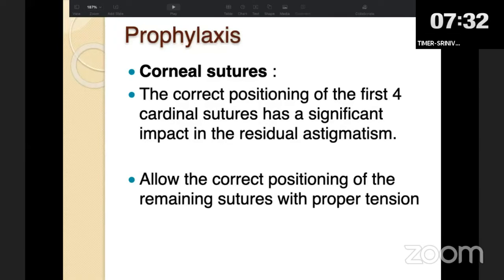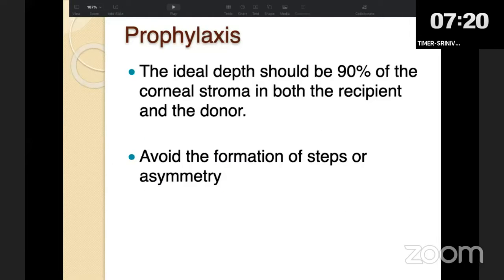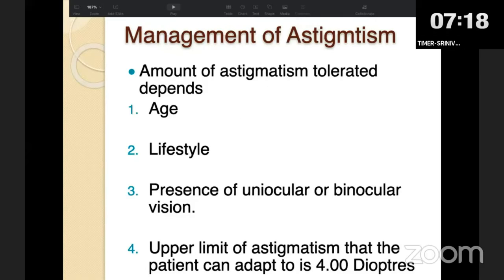Another factor where the surgeon has control is corneal sutures. The correct position of these 4 cardinal sutures is of utmost importance because this actually determines the overall symmetry of tissue distribution in the patient. The amount of astigmatism tolerated depends upon the age, lifestyle, and presence of binocular vision in the patient. Usually, patients tolerate up to 4 diopters post-operatively.